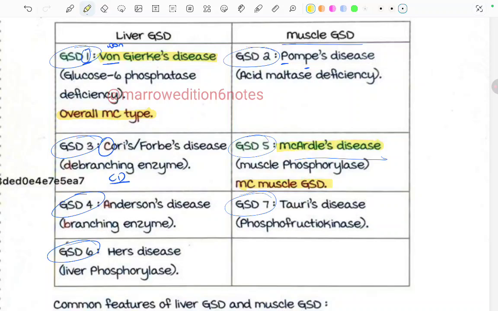Now GSD4, Andersen's disease. How can we remember? Again a lame trick, that Ander has 4 sons. And also like A, B, we can remember in Andersen's disease there is branching enzyme deficiency. Seventh one is Tarui's disease, phosphofructokinase deficiency, and sixth one is Hers disease, liver phosphorylase deficiency.